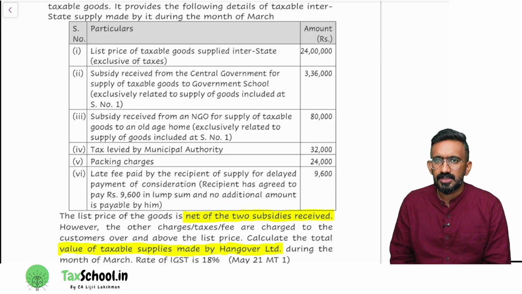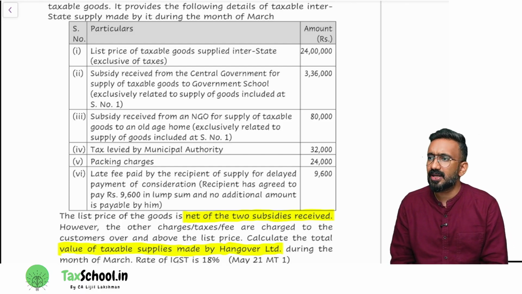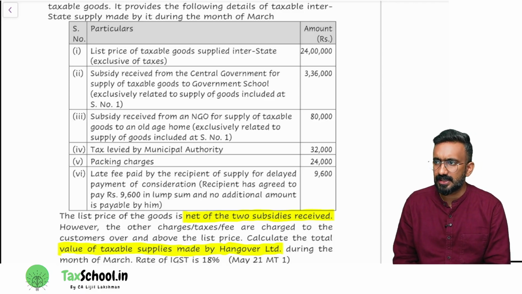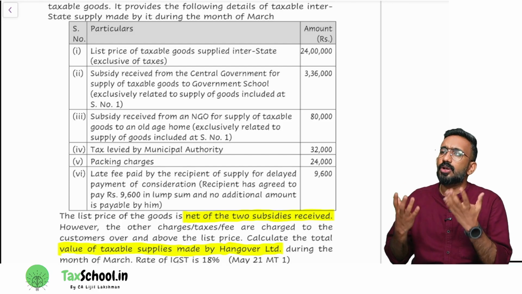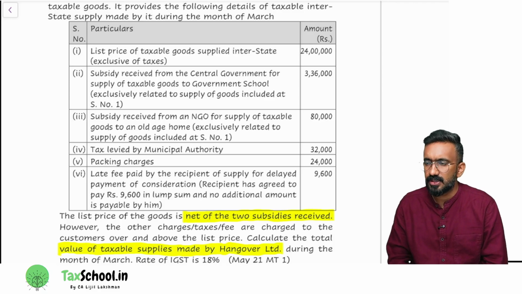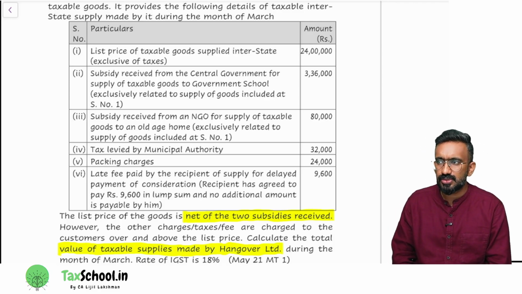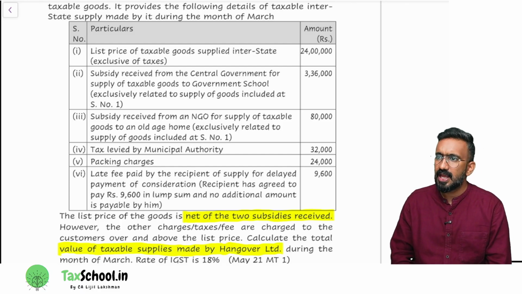So there are 2 ways in which we can solve this. Every time you include something into value or exclude something from value, you can write a separate working note after completing the table. That is one method. Or in the particulars column itself, you can put the reason why you have computed that as this value. So I will do it in the method in which we put the answers in the particulars column itself. I'll give you the section number.